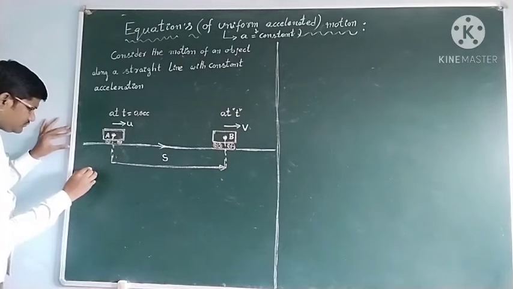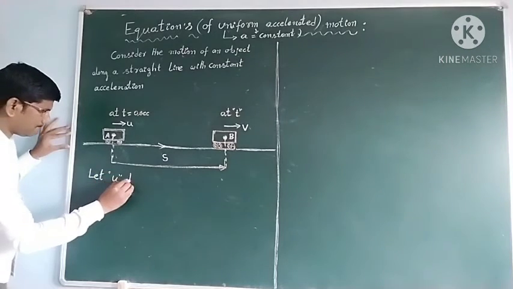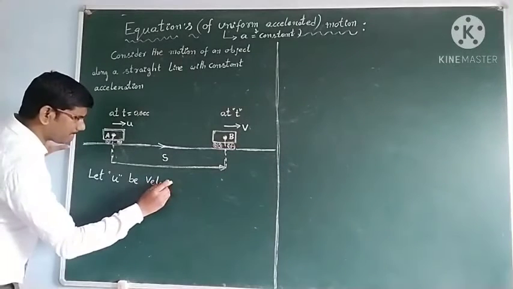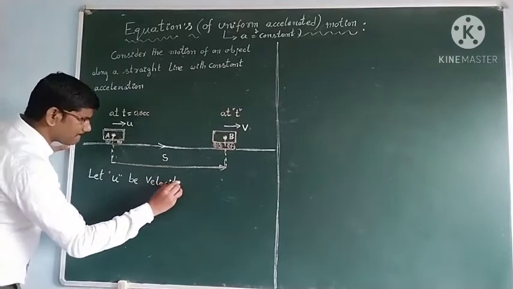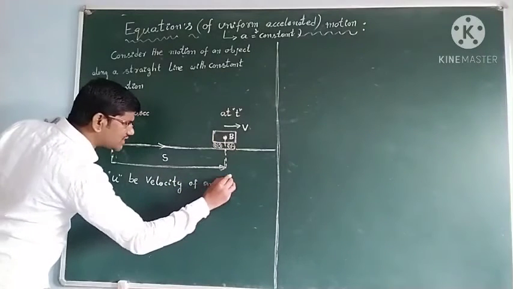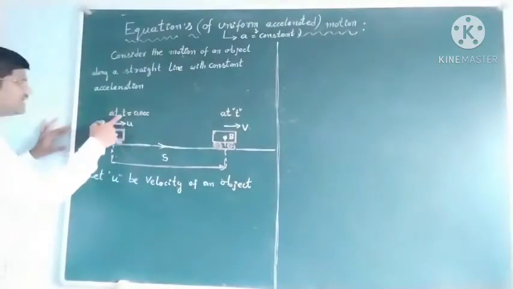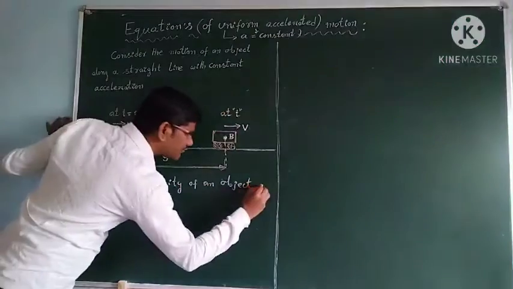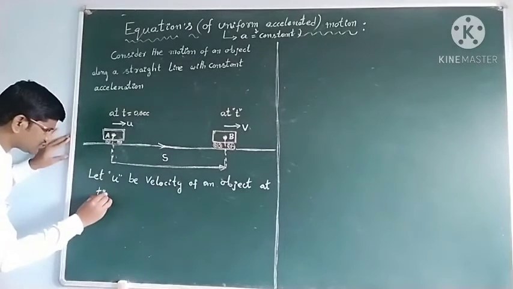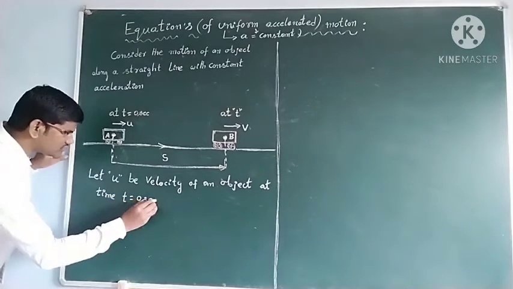Let u be the velocity of the object at time t equal to 0 seconds.